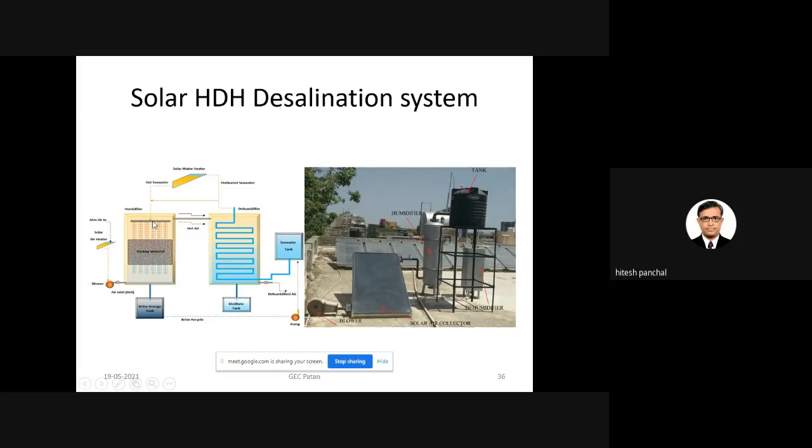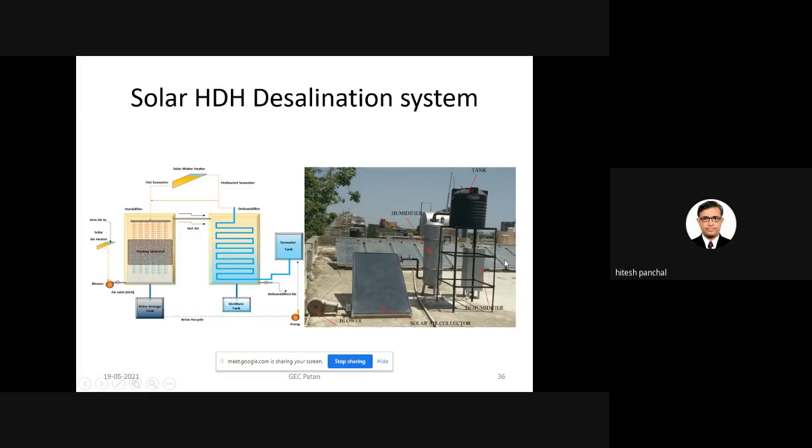Then the hot, humid air passes through the dehumidifier, and in the dehumidifier the cold water is passing. So the condensate is produced. The condensate is stored in the distillate tank. And whatever water is passing can be further recirculated.